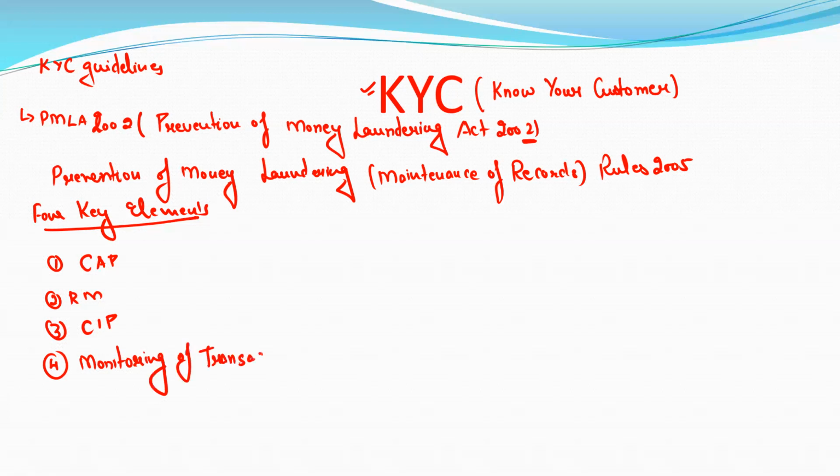CAP stands for customer acceptance policy. RM stands for risk management.